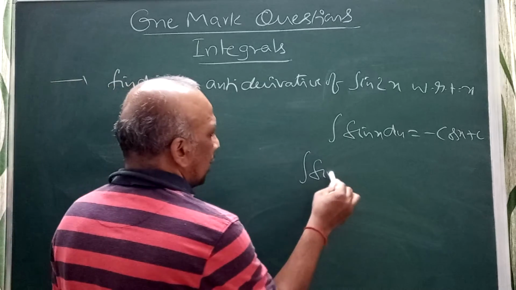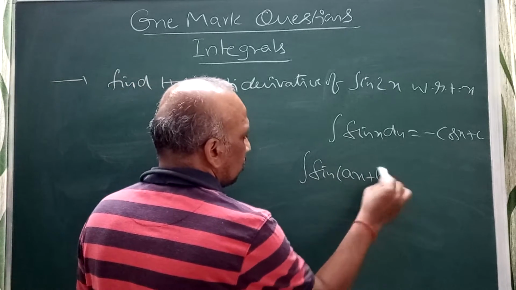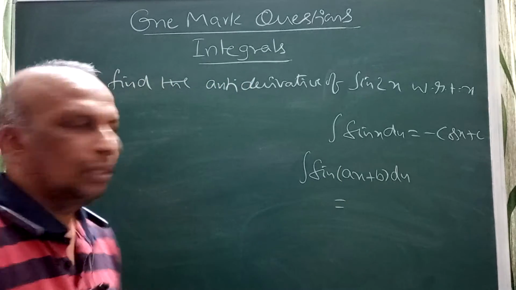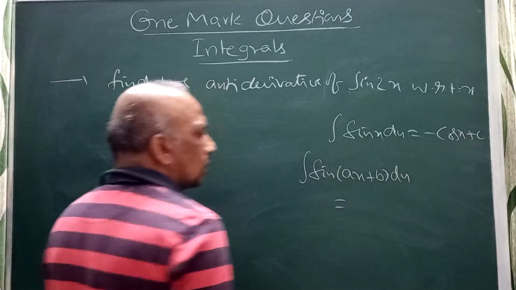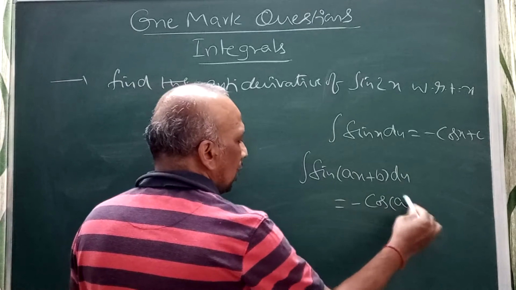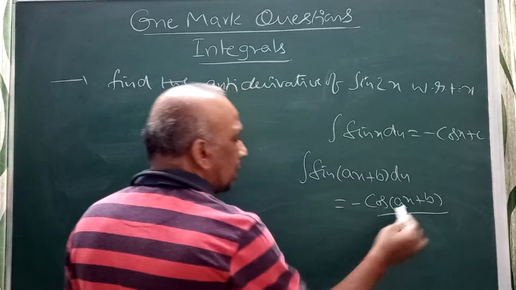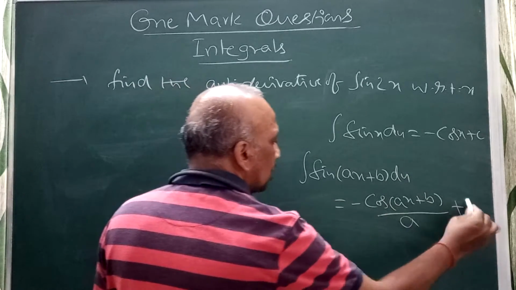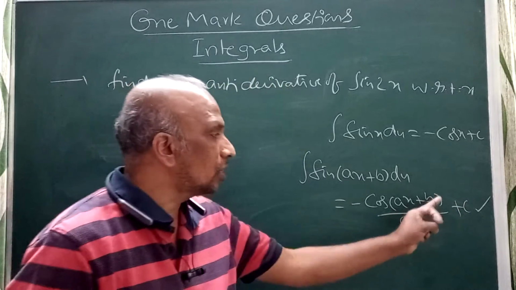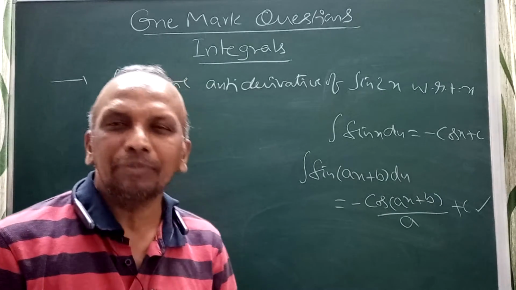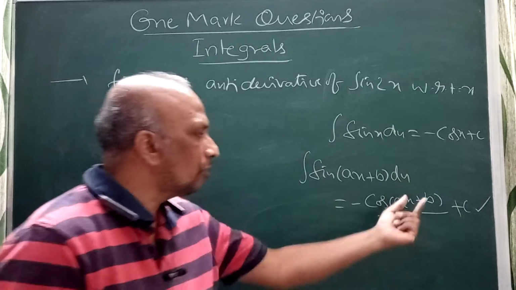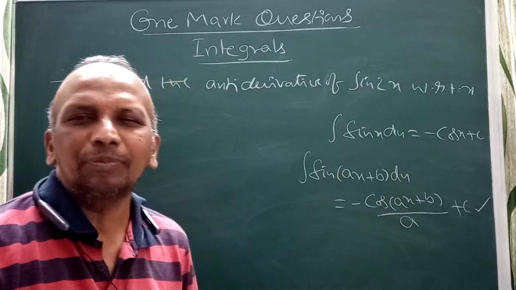Integral of sine of ax plus b dx. If they have given this one, just learn the comparison. Here, integral sine x dx is minus cos x plus c. Integral sine of ax plus b dx is minus cos of ax plus b, divided by the derivative of ax plus b. The derivative of ax plus b is a into 1 plus constant 0, which is a. In derivative you multiply, in integration you should divide. Derivative of ax plus b, you should divide with that.